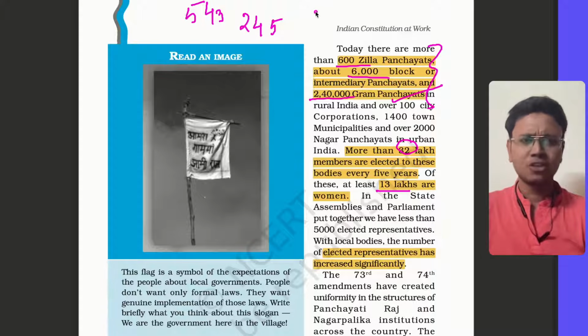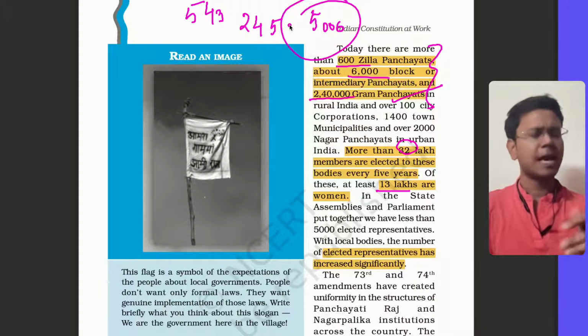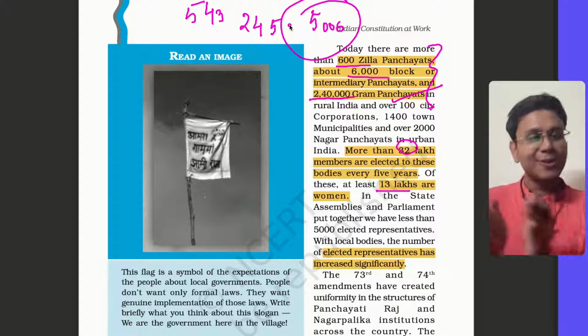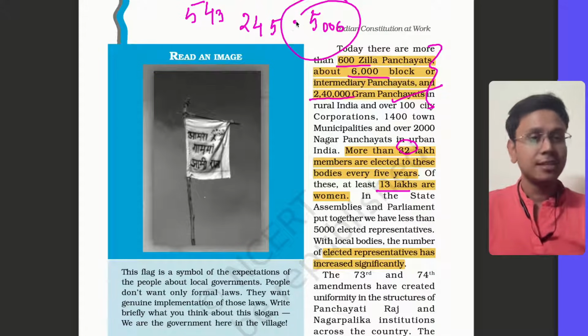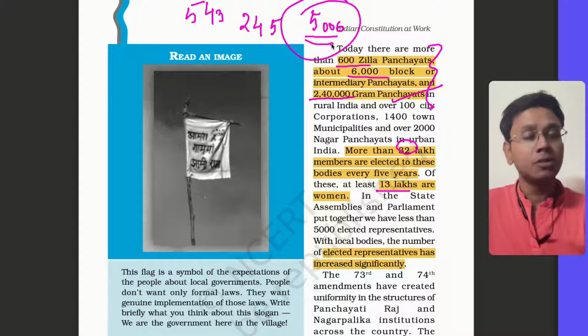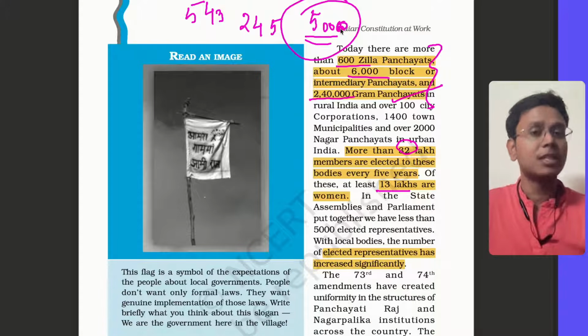And if you consider MLAs also, I think there will be around 5,000 total MPs and MLAs together. This on the one side and 32 lakh representatives on the other side. Now, obviously, in such a populated country with 1.4 billion population, these 5,000 people cannot take care of people, because there is a time limitation. There is a resource limitation.